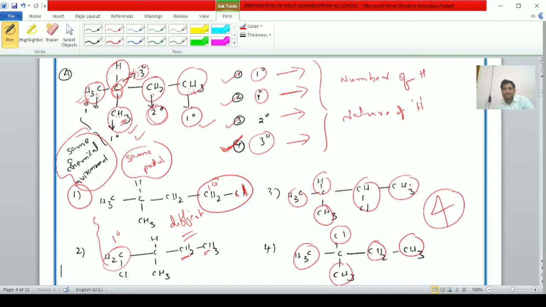It is an NCERT solved example, and we expect this type of question from a competitive point of view also. The questions are like this: how many structural isomers are possible for the given compound? 4 structural isomers are possible. Clear, students?